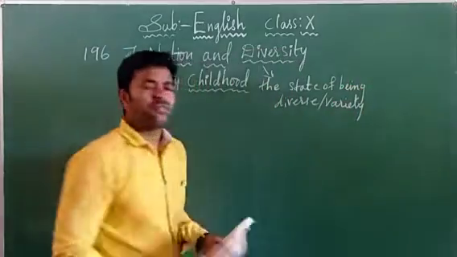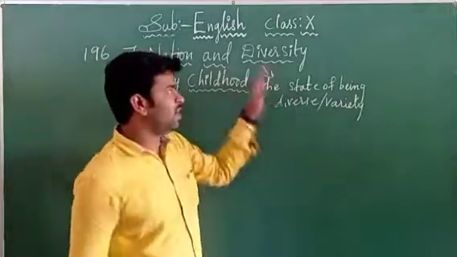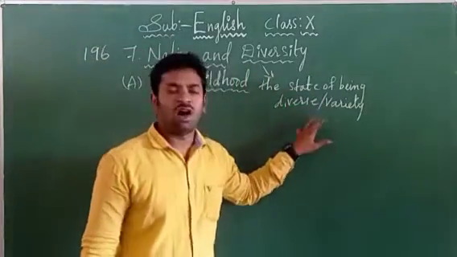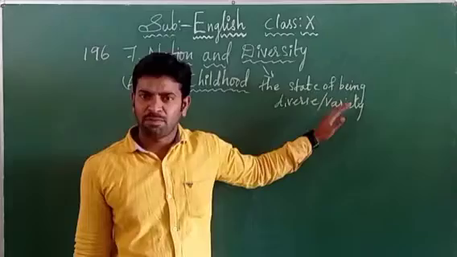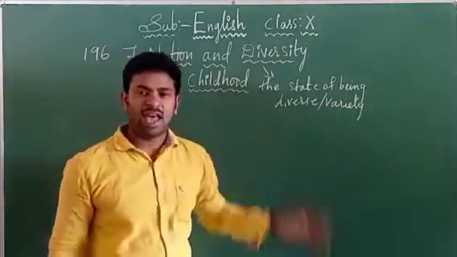It means different religious people living in one country, that is called diversity. Different varieties of people, that means people of different religions are living at one place, that is called diversity, children.